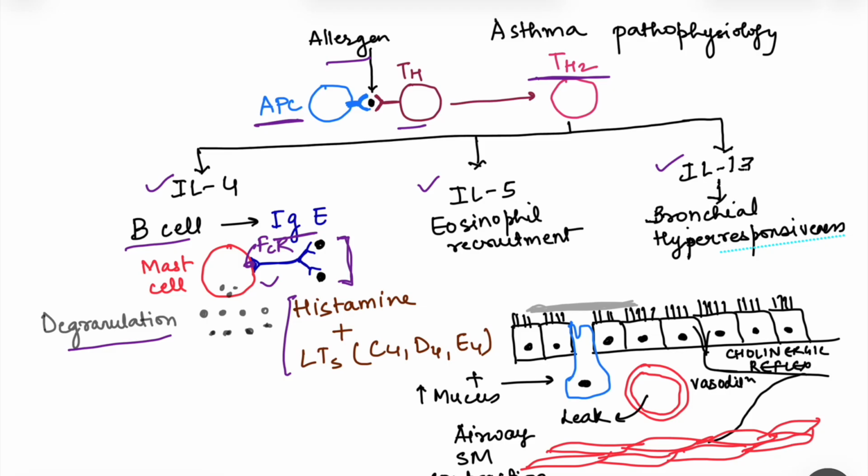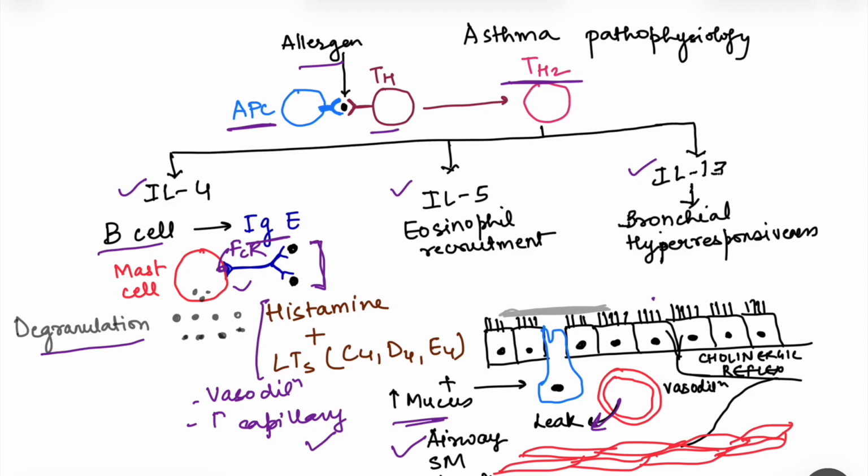Now, because of these various chemicals which are released, it will lead to airway inflammation. It is responsible for vasodilation, increase in capillary permeability, and also for increased mucus secretion, and because of increased capillary permeability, there will be leakage leading to mucosal edema. Then also there is airway smooth muscle contraction. So these leukotrienes and histamine are also responsible for smooth muscle contraction.